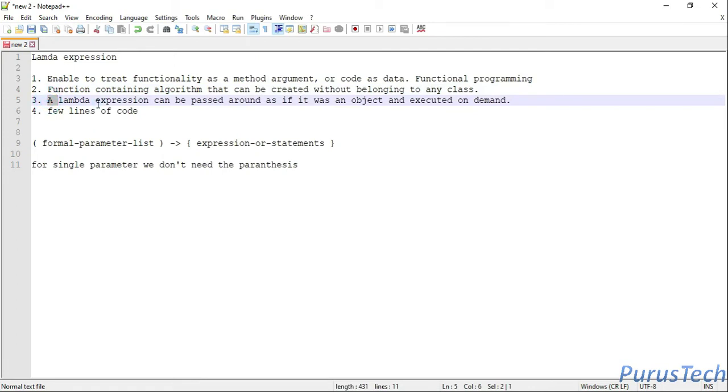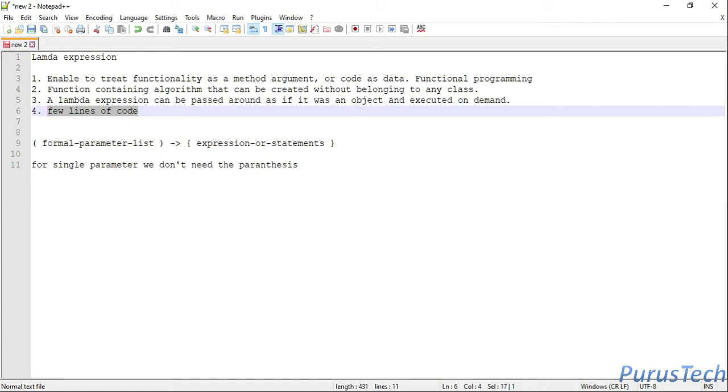The third one is that a Lambda expression can be passed around as if it was an object and executed on demand. This is mostly the same as the first one: we pass the code as data, and that code can be executed on demand. One more advantage is that in programming, you can do it in a lesser number of lines of code.